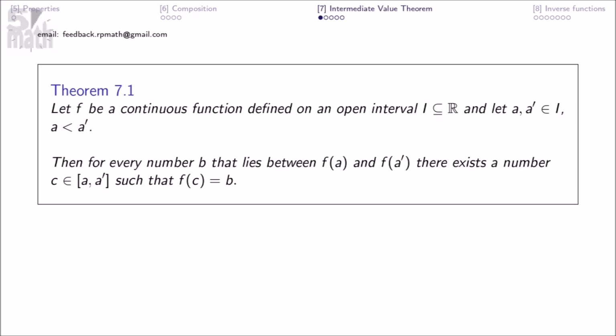Let f be a continuous function defined on an open interval I subset of R, and let a prime be in I, a less than a prime. Then for every number b that lies between f of a and f of a prime, there exists a number c such that f of c equals b.